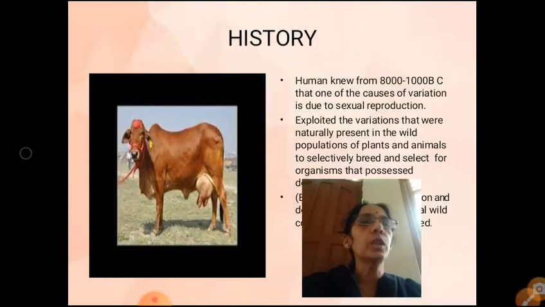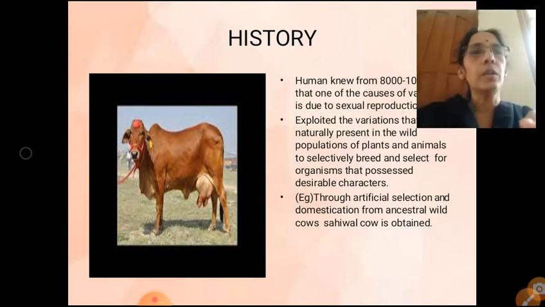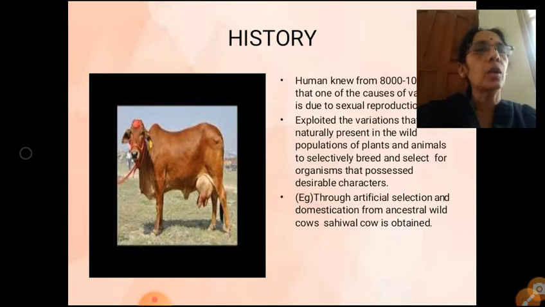Now let us move on to the history part. So the main source of variation is sexual reproduction, because in sexual reproduction always gametic fusion occurs. So this leads to genetic variation.